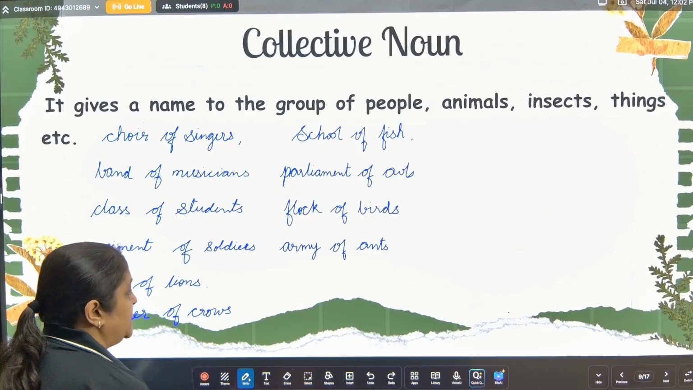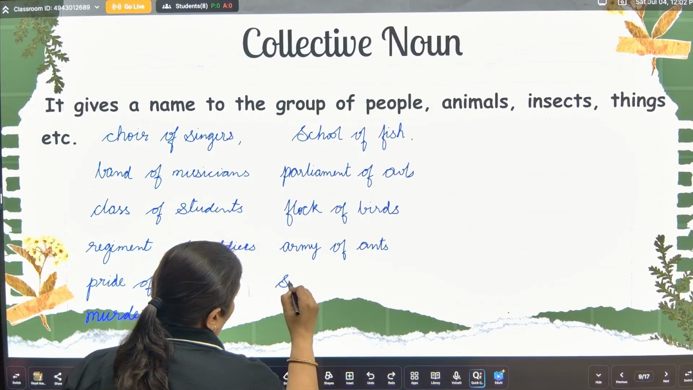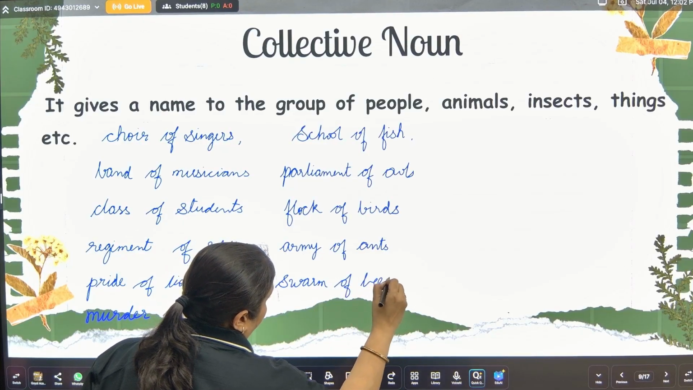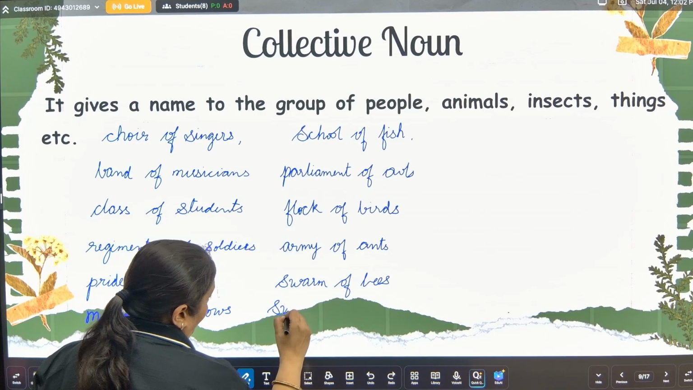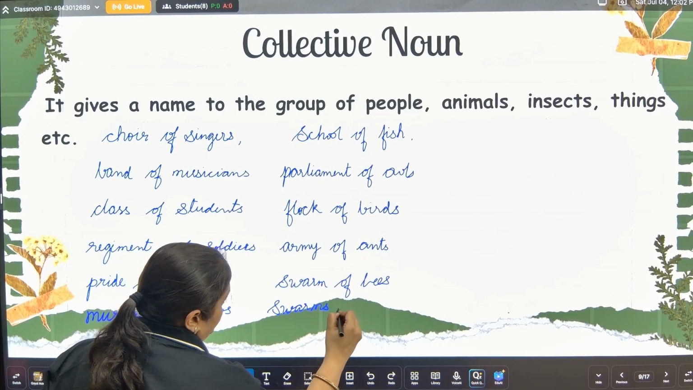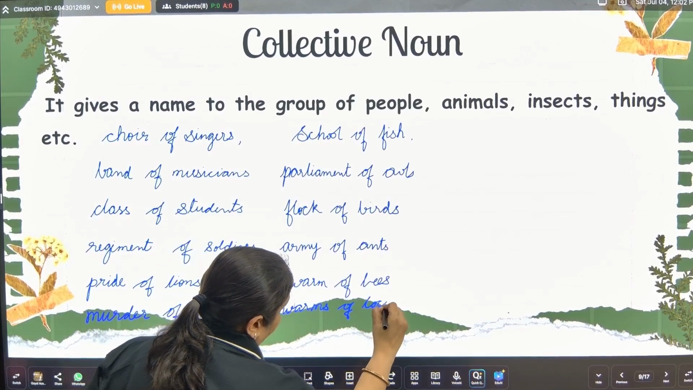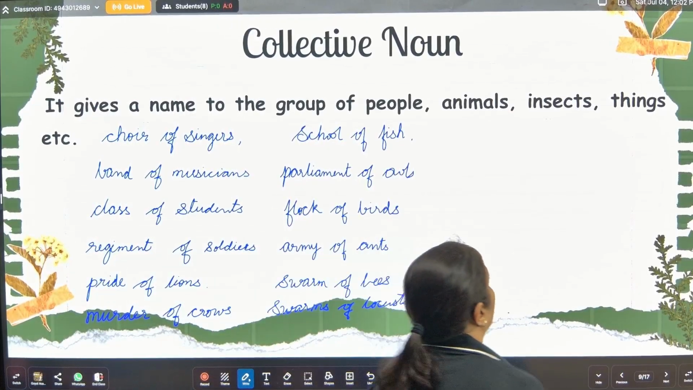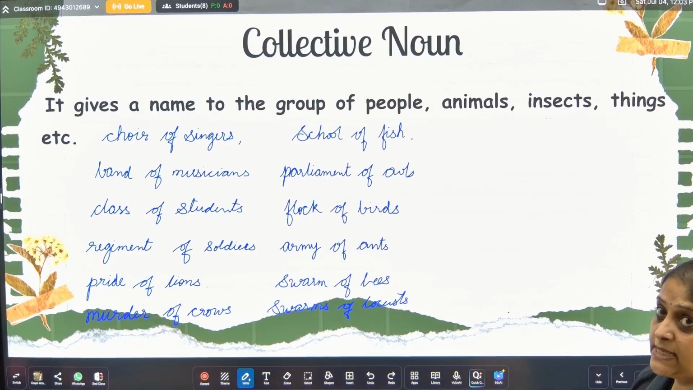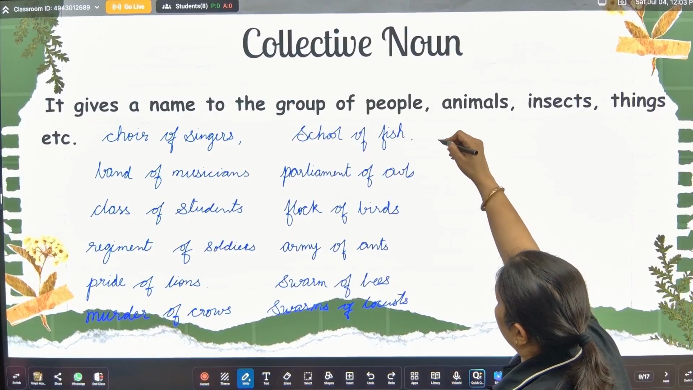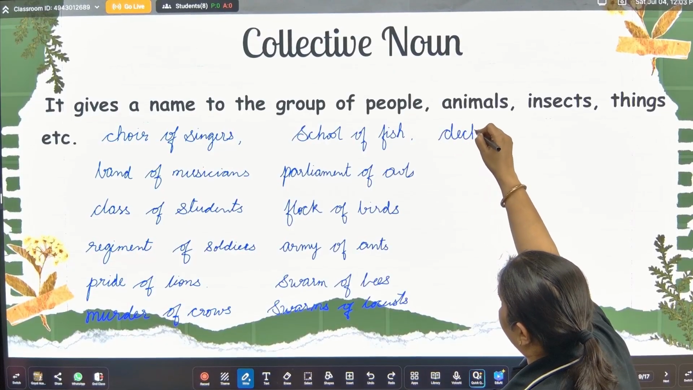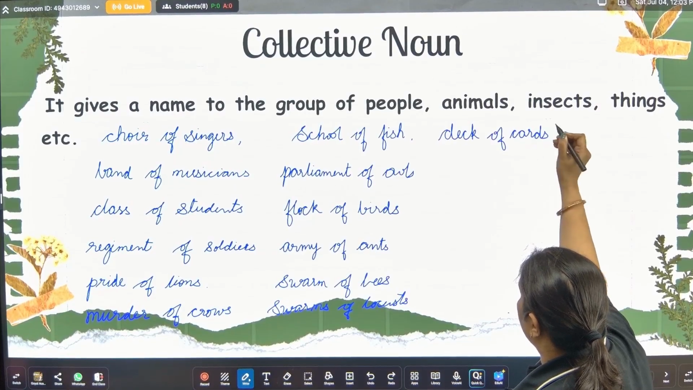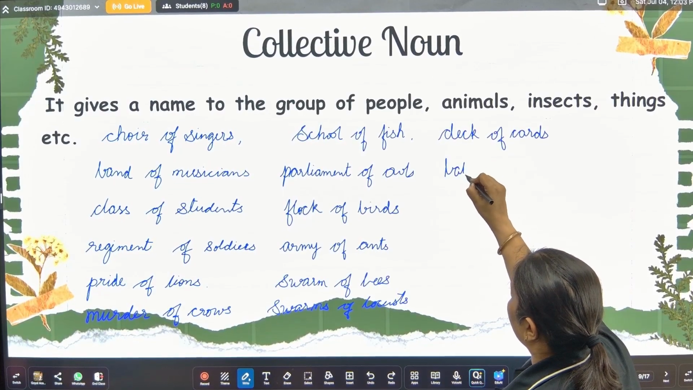Okay, so flock of birds, army of ants. If there are many bees, I'll say a swarm of bees. Okay, or a swarm of locusts. Okay, so these are the examples of insects, right? Now let us see some examples of things. If I say the many cards, so I'll say deck of cards. Okay, deck of cards. Then bale of hay.